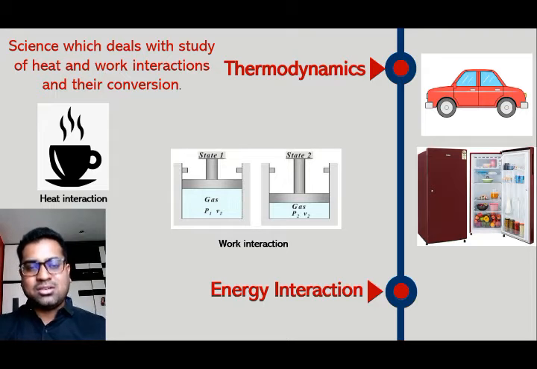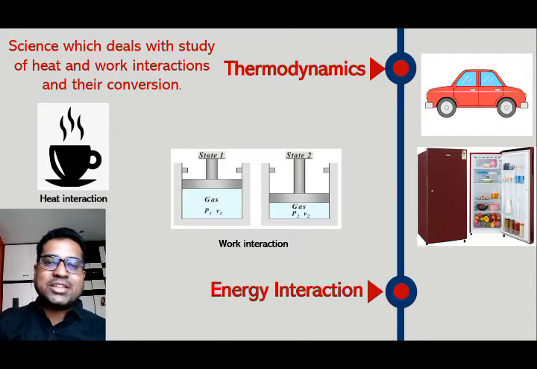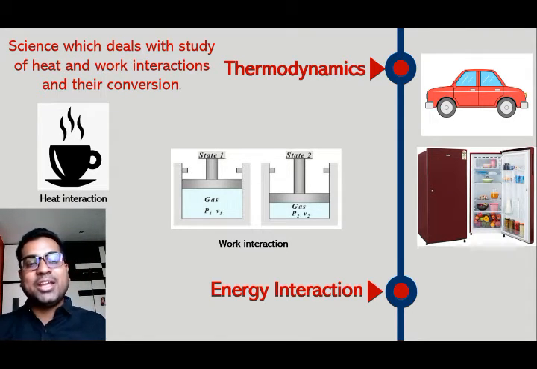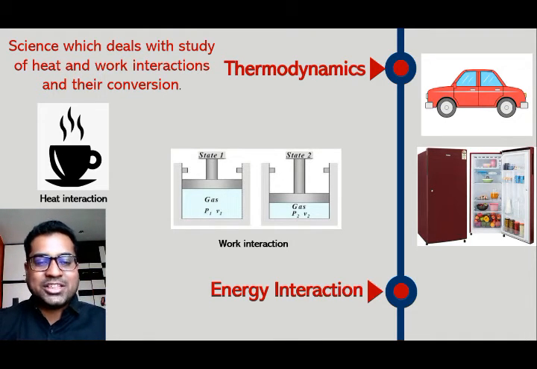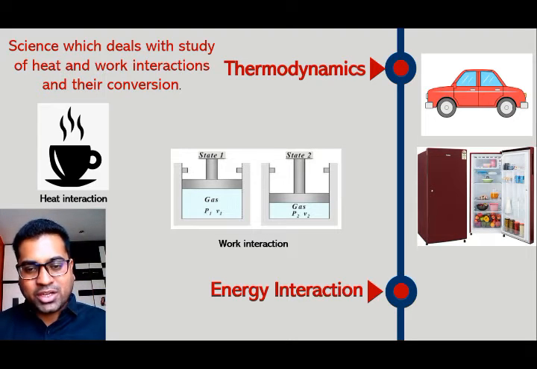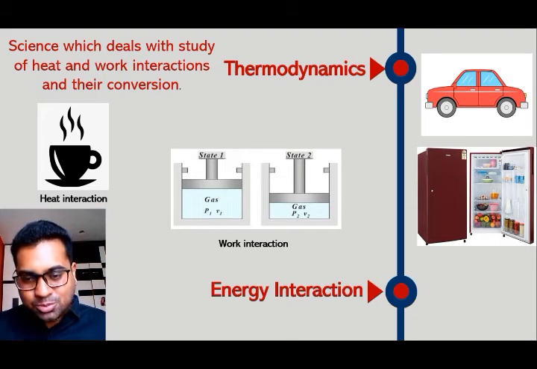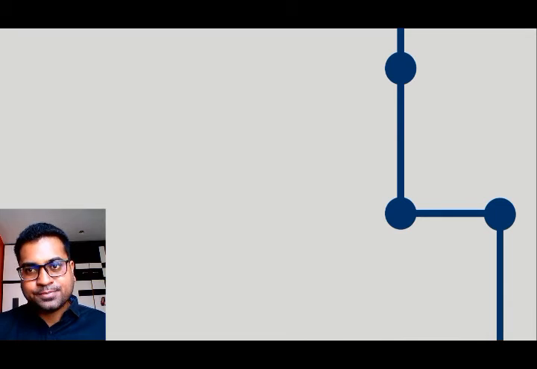You can understand that whenever there is temperature difference, there will be heat interaction, and whenever there is displacement of boundary, there will be work interaction. Simple. And both of these are energy interactions. So there are two types of energy interaction: heat interaction and work interaction. Okay, so let's move to another point.